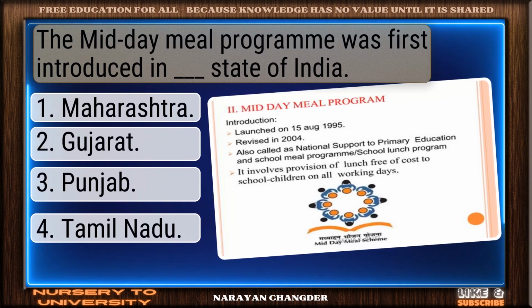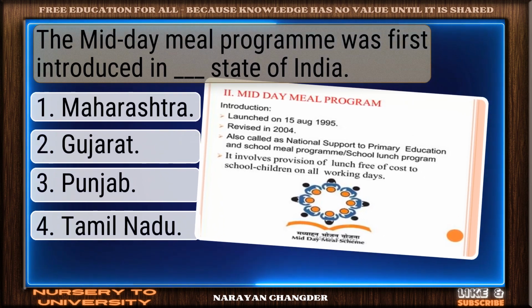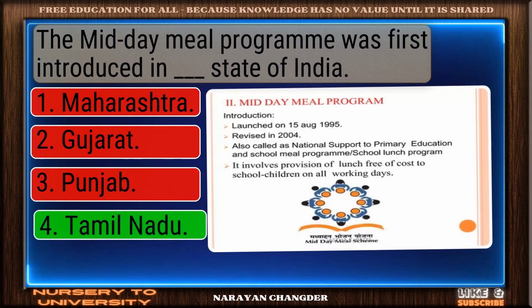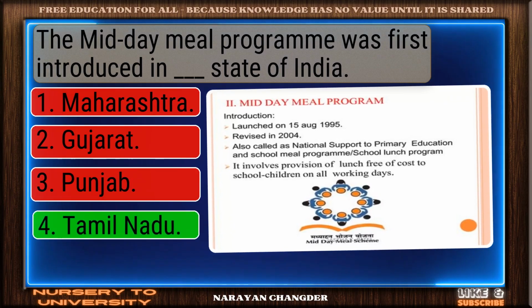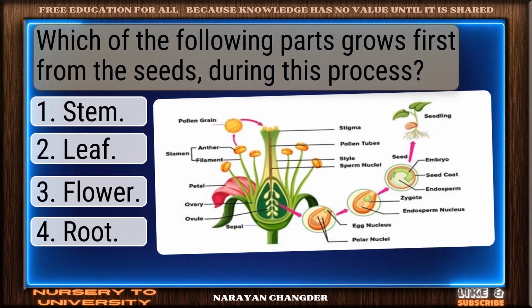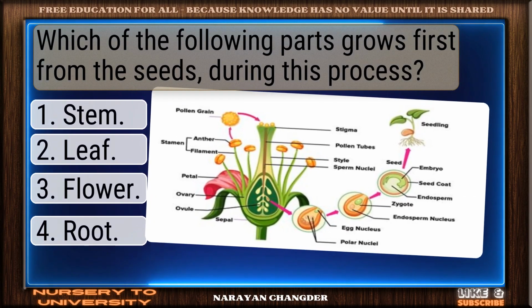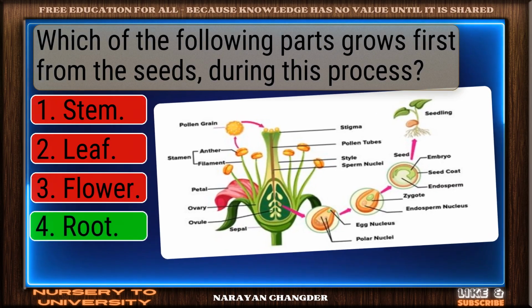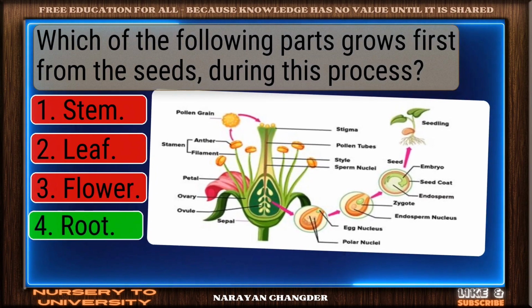The midday meal program was first introduced in dash state of India. On track. Tamil Nadu is the correct answer. Which of the following parts grows first from the seeds during this process? Great job. Root is the accurate answer.